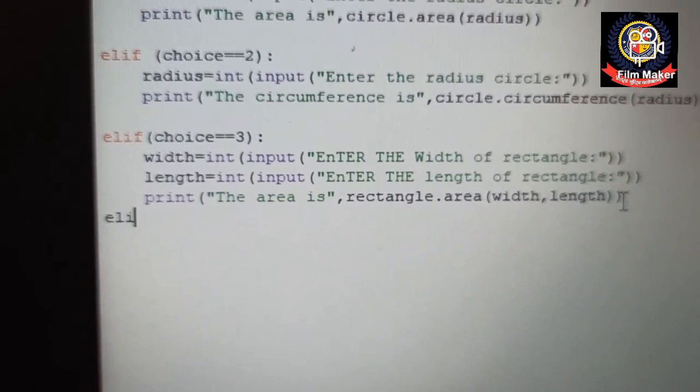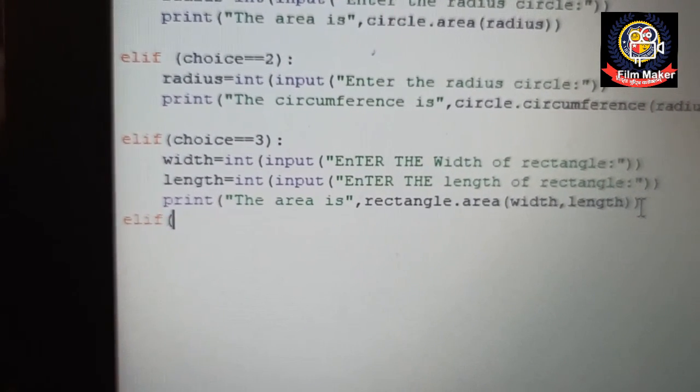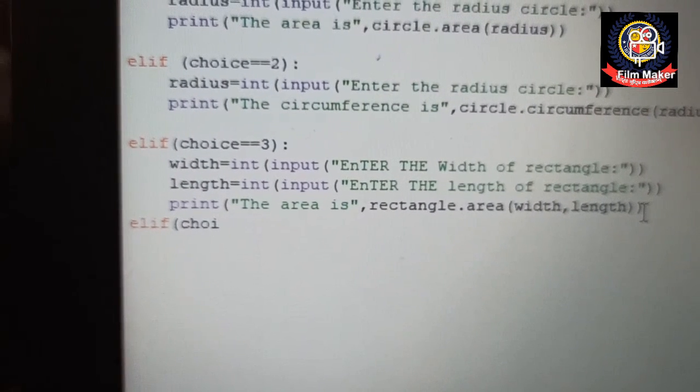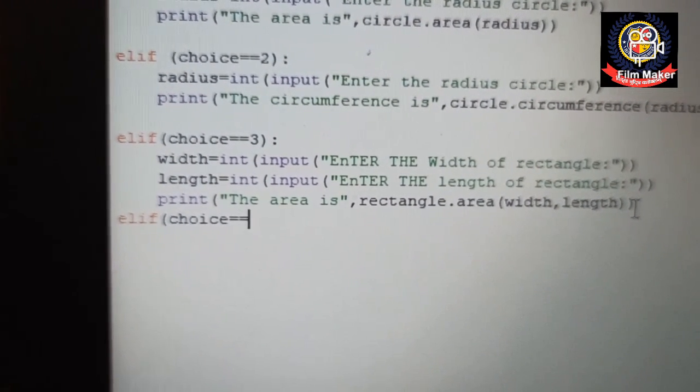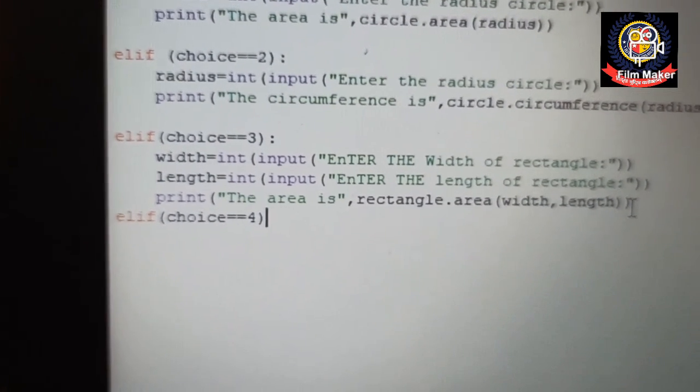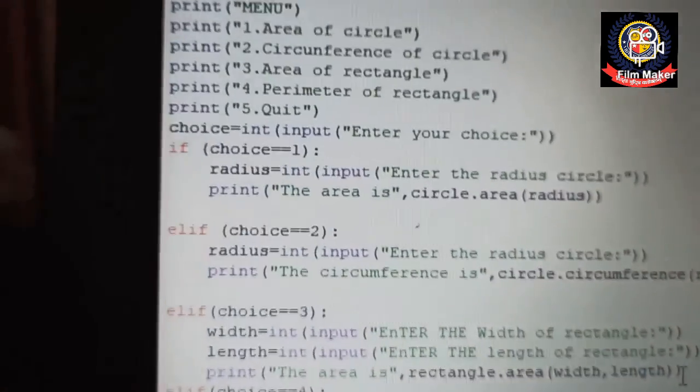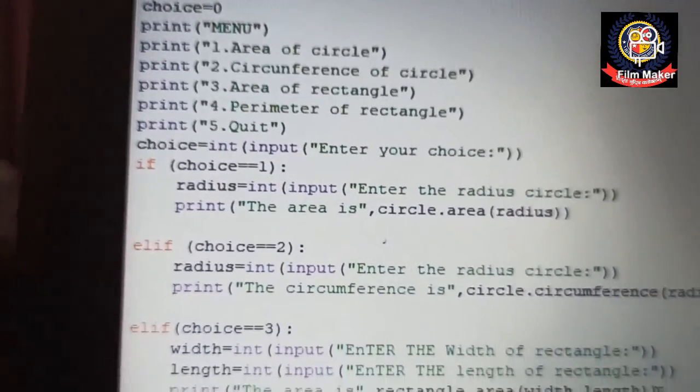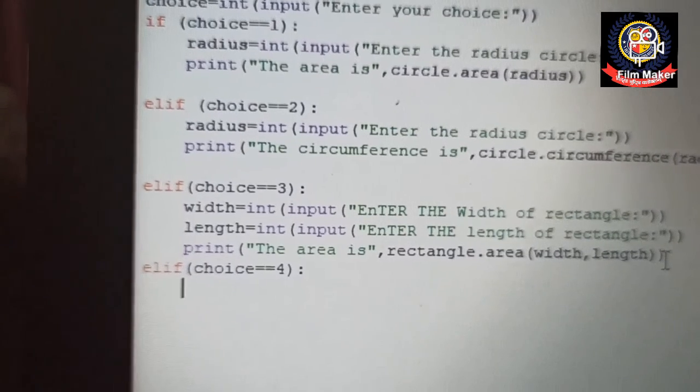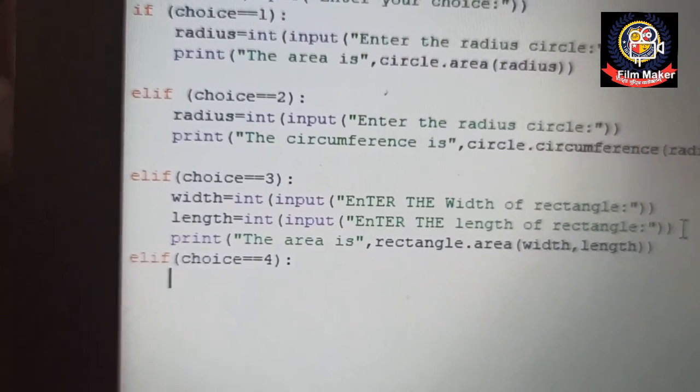That is elif, then choice equal to 4. Then put a colon. Then what is the choice? That is the perimeter of the rectangle. So similarly, width and length I have to take.